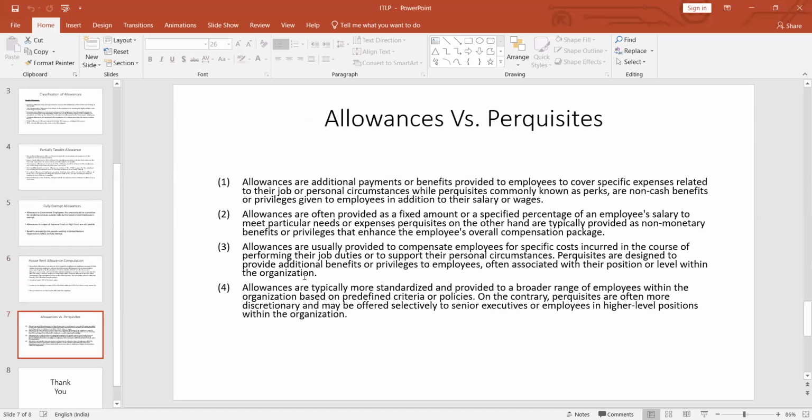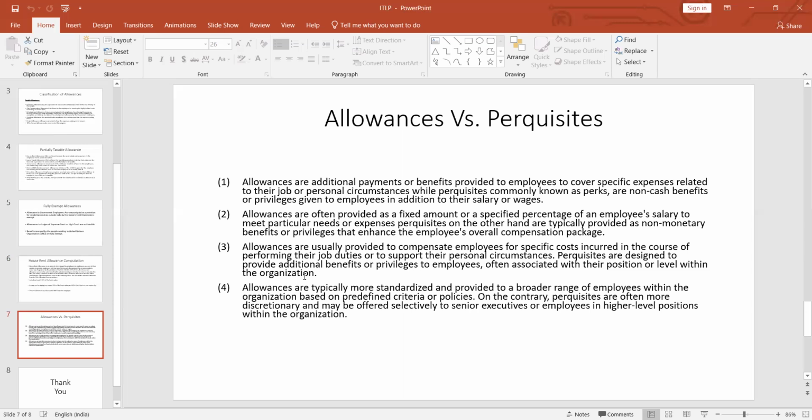One another term which is also used in income from salary is perquisites. Perquisites and allowances are used interchangeably by individuals who have some confusion regarding the terms. But allowances and perquisites are two different terms, although they are provided to the employees by the employer.